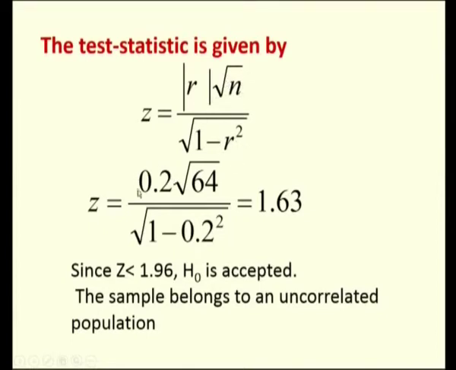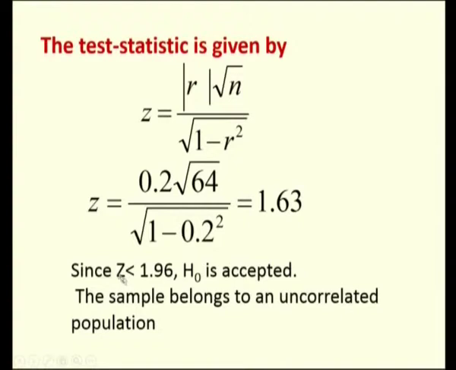In my problem, my sample correlation coefficient is 0.2 and the sample size is 64 and my r squared is 0.2 the whole squared. So, I need to calculate this Z, which is nothing but 1.63. After I calculate this from the test statistic, I need to compare that with the table value, and the table value of Z, that is standard normal at 5% level of significance, and we have seen that it is a two-tailed test, the value is 1.96.